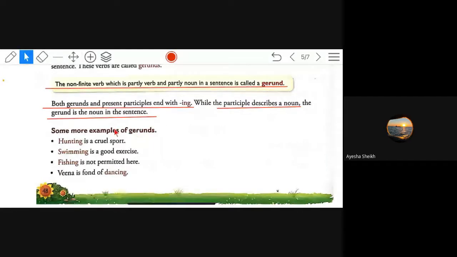See, examples of gerunds are given. Hunting is a cruel sport. If I ask, what is a cruel sport? I will get the answer hunting. Swimming is a good exercise. What is a good exercise? Swimming. So it is gerund. Fishing is not permitted here. What is not permitted here? Fishing. Veena is fond of dancing. Veena is fond of what? Dancing. So all these are gerunds, not the present participles. Remember.